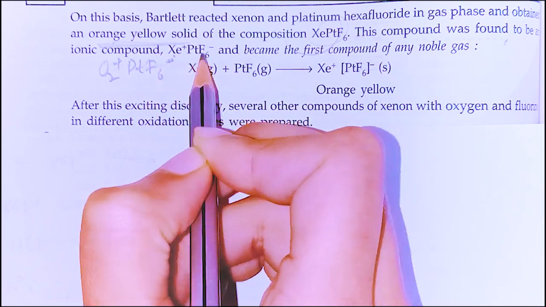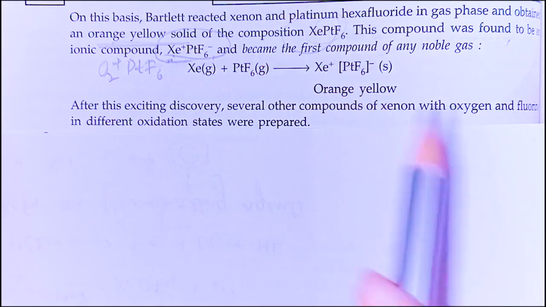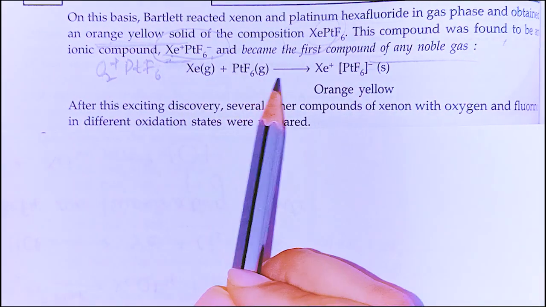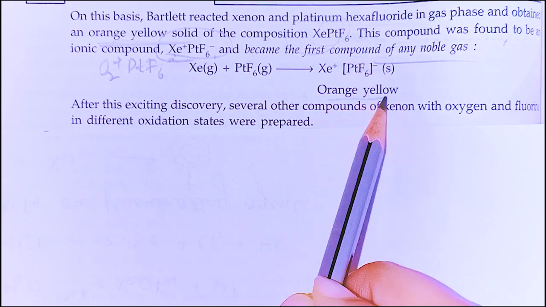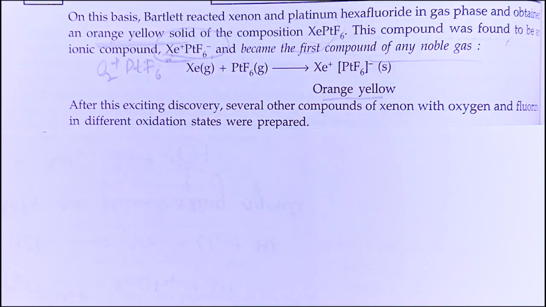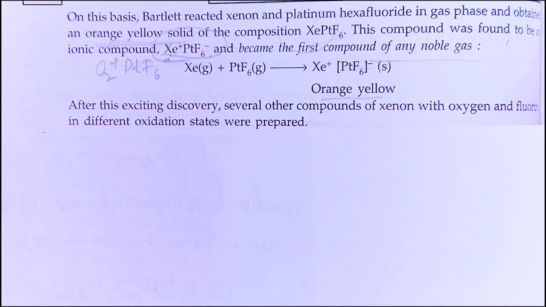Here we got Xe positive PtF6 negative, and it became the first compound of any noble gas. Xenon plus PtF6 give this orange yellow compound. After this exciting discovery, several other compounds of xenon with oxygen and fluorine in different oxidation states were prepared. So this was the beginning of reactions of noble gases.